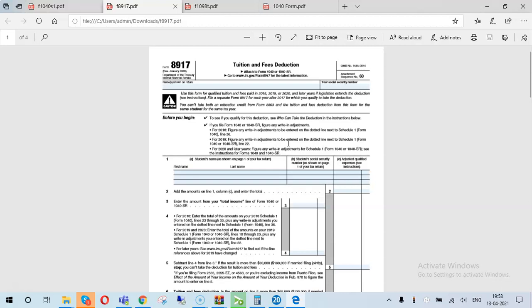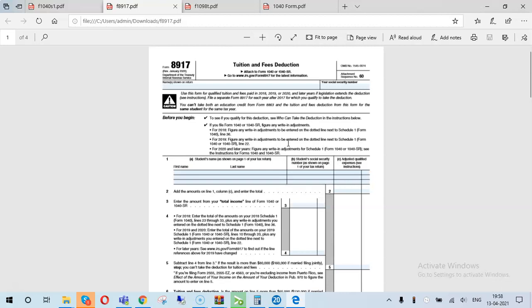Now, let's discuss what expenses come under qualified education expenses. Basically, qualified education expenses include tuition and fees required for enrollment at the eligible education institution, like amounts paid for books, supplies, and equipment used.